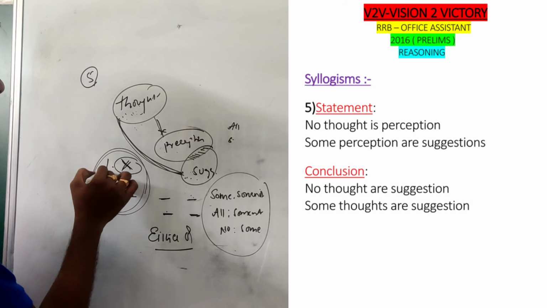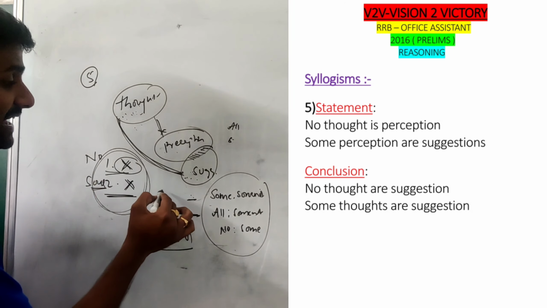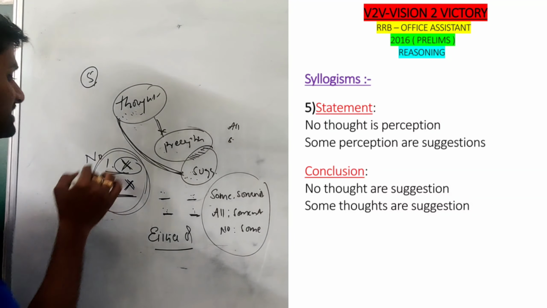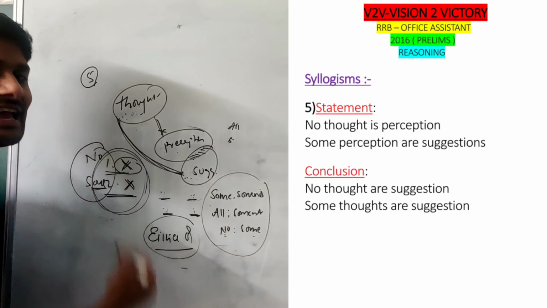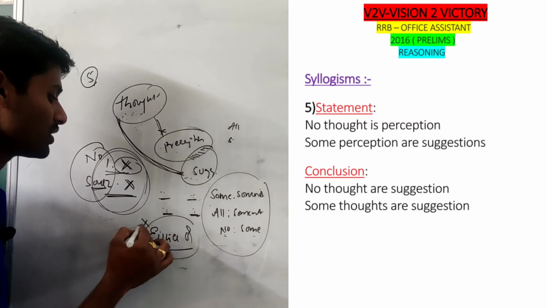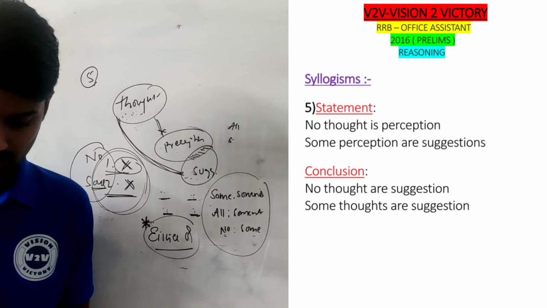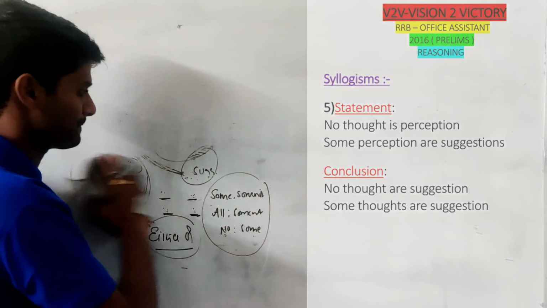So the first conclusion is discussing "no", and the second conclusion is discussing "some". Again, important: if those objects are similar in any two conclusions, then "no" and "some" form a complementary pair. My option is either 1 or 2. This is the important option. We call this the complementary pair concept. And these are the 5 questions related to syllogisms.